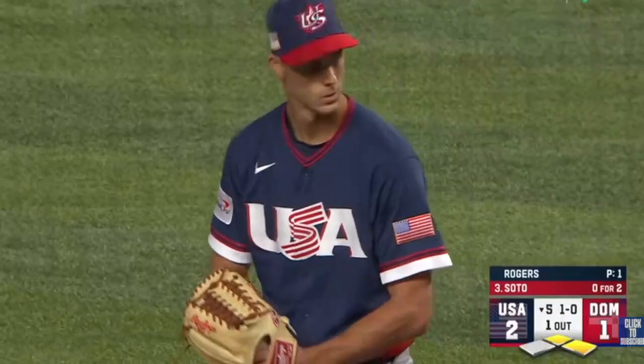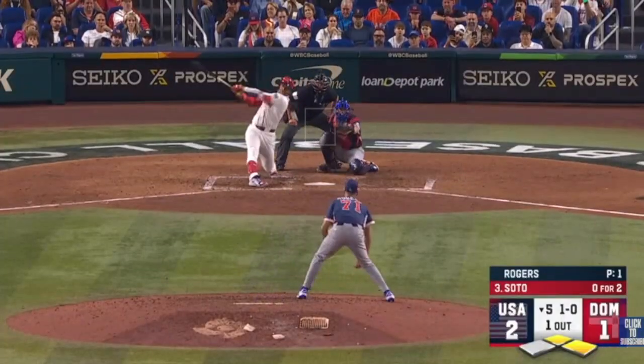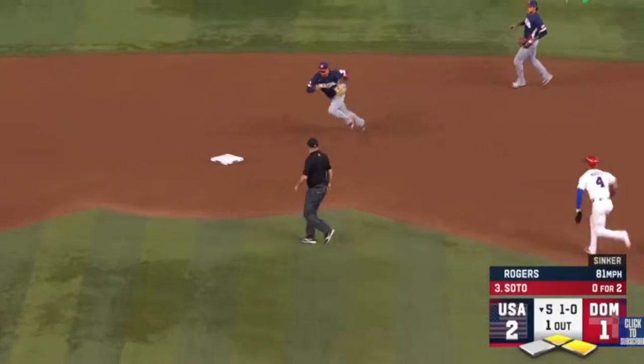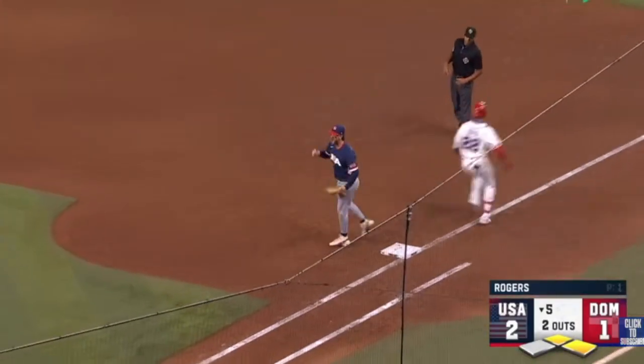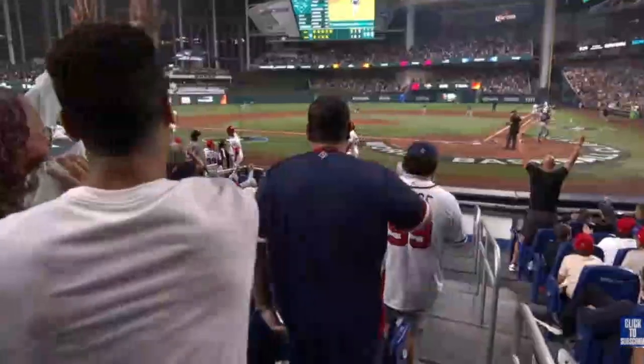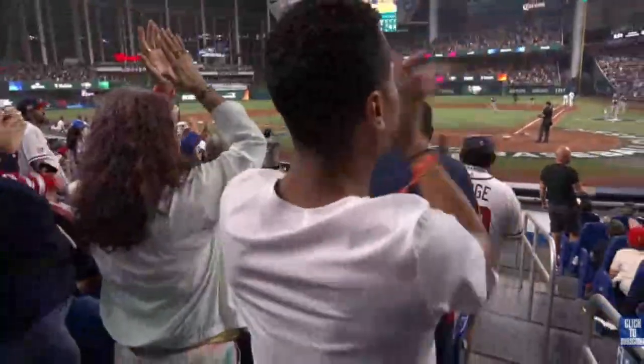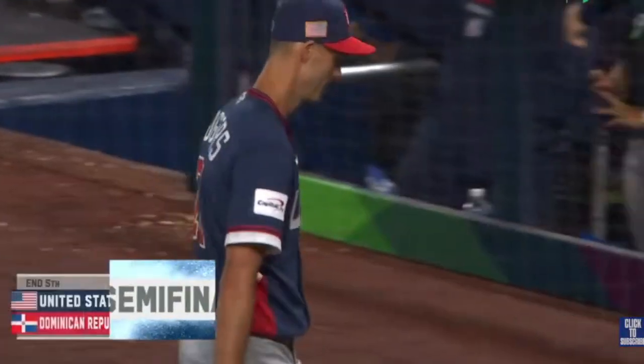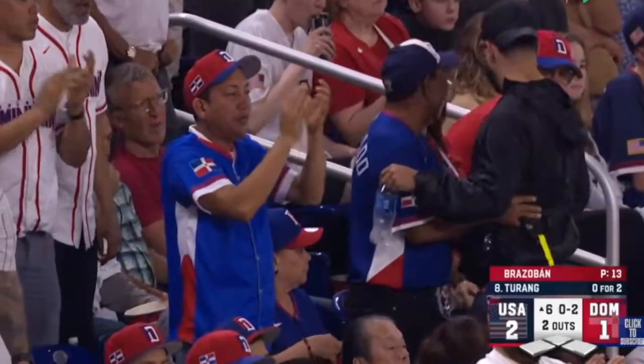Tyler Rogers in as he will face Juan Soto. Slow roller. Bobby Witt Jr. Inning-ending double play for the USA. Juan Soto grounds out. Inning over for the DR. They strand the runner in scoring position. We go to the 6th.